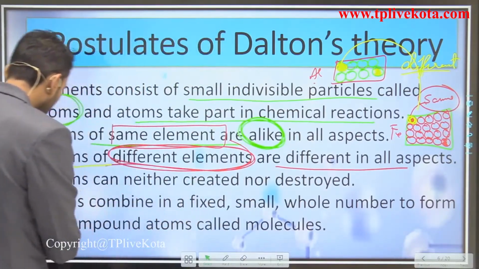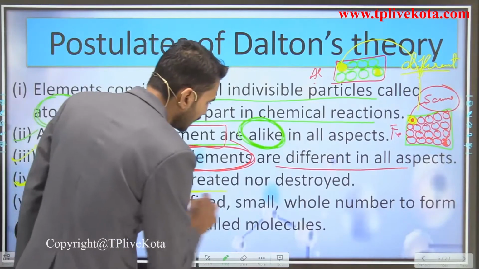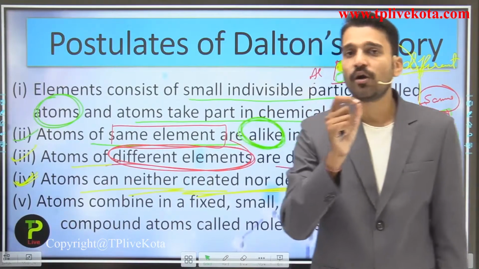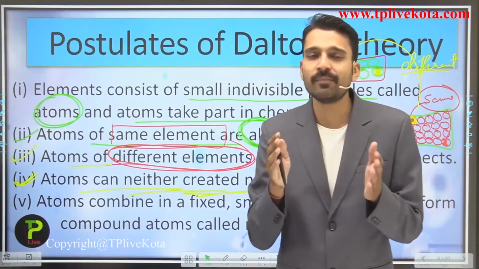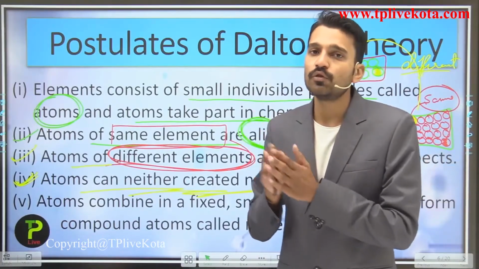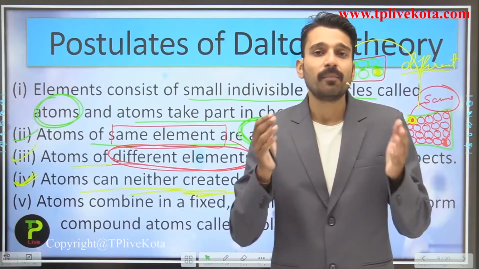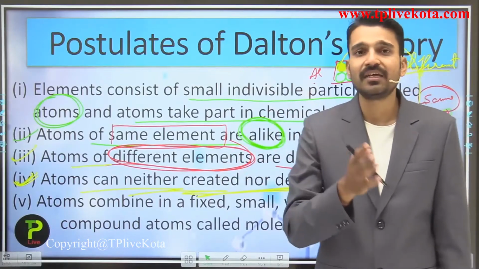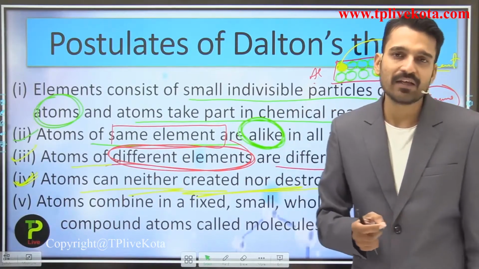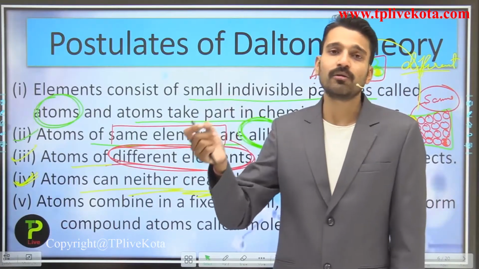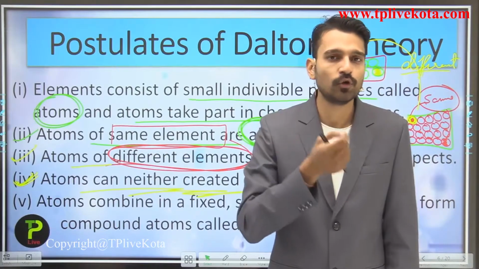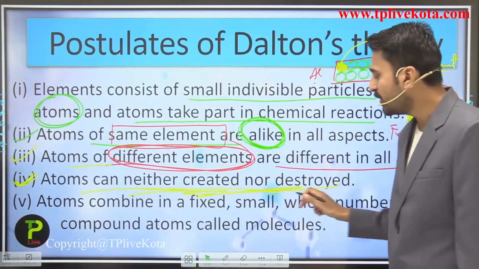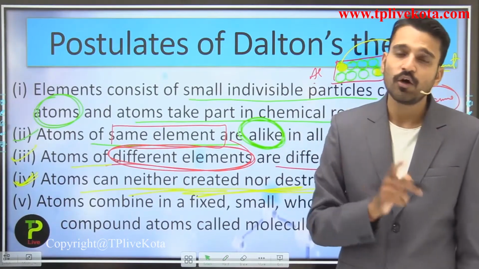So here this point is very much important, because this point, that atoms can neither be created nor be destroyed, this postulate of Dalton's atomic theory, explains the law of conservation of mass, which says that in any chemical reaction, the total mass of reactants will be equal to the total mass of the products. That is, the mass never changes in any chemical reaction, because atoms can neither be created nor be destroyed. So if a reaction is taking place, if you cannot destroy a particular atom, or if you cannot make a new atom, then where would the mass go? The mass would always remain constant. So here atoms can neither be created nor be destroyed. This particular point explains the law of conservation of mass.